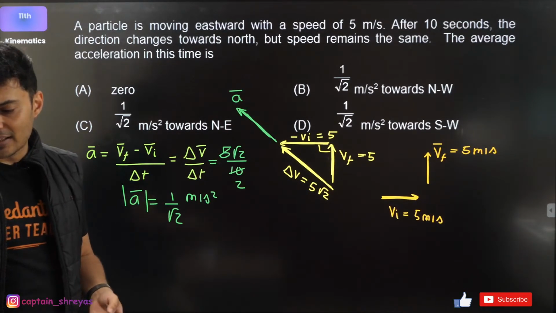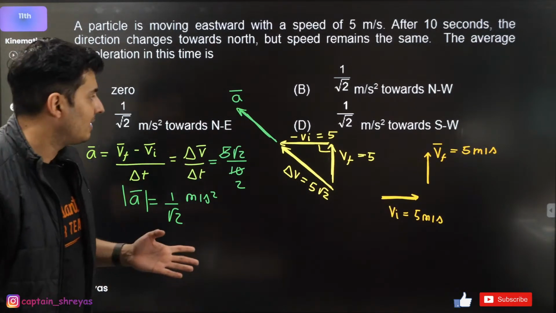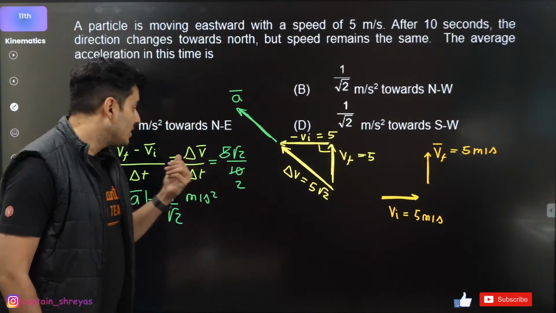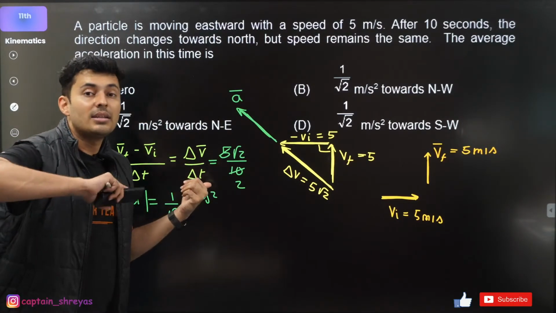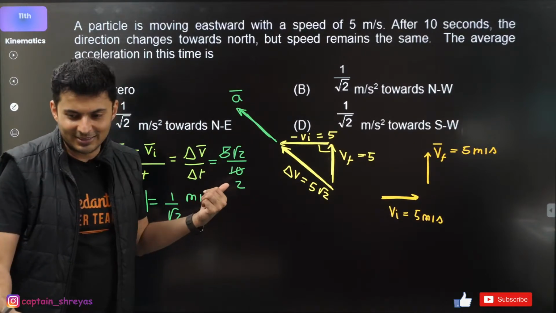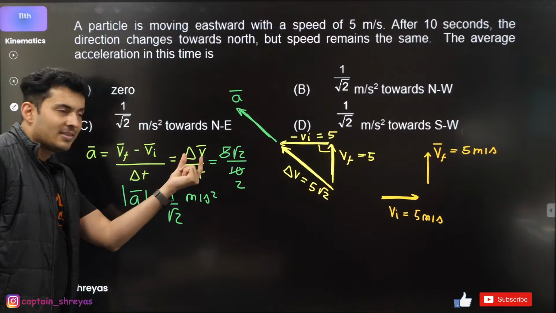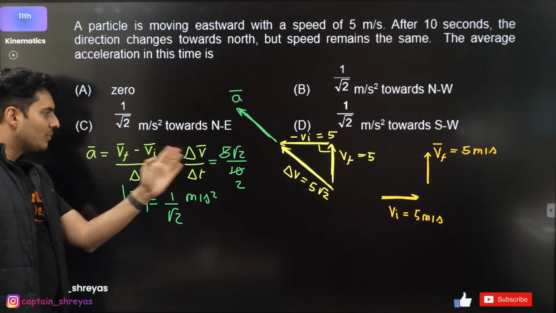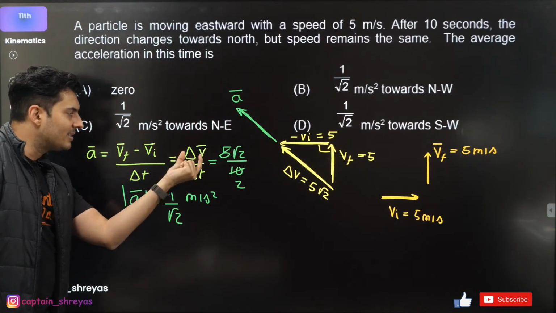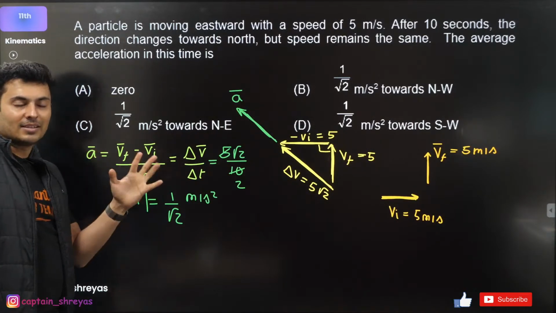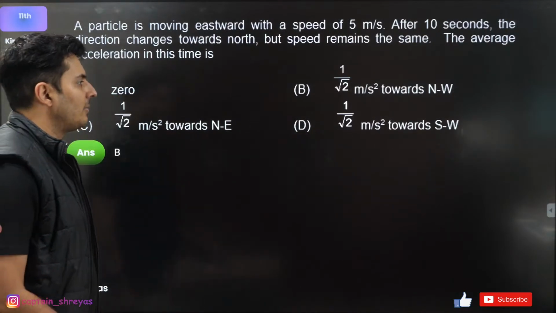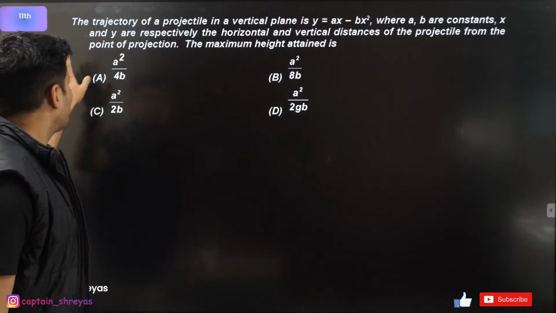Can change in velocity and acceleration direction be different? Never, Selva. Never ever possible. Not at all. Because look at the definition: this is a and this is delta V. Both are vectors. Both are in the numerator. So whatever is this one's sign, same sign for acceleration. So they will always be in the same direction. Moving on to another question.